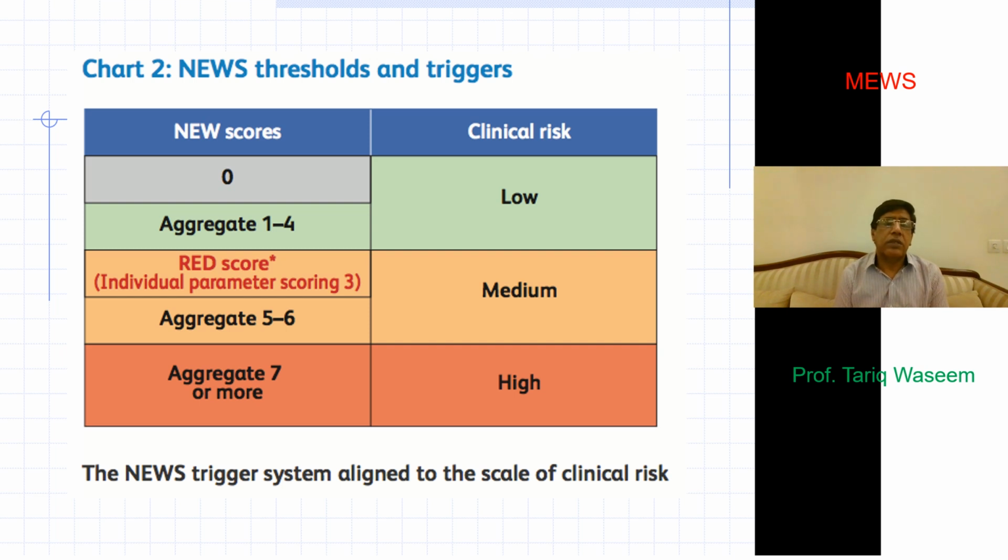Now, someone who has an aggregate score of 7 or more is a high risk patient. This patient, in addition to more frequent observation of vital signs, maybe half hourly, should be placed in a critical care unit, with all the systems activated to have closer observation and whatever intervention is required.